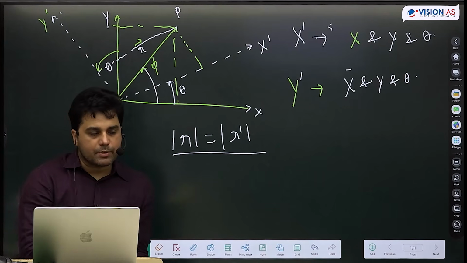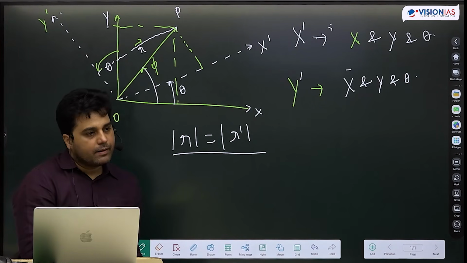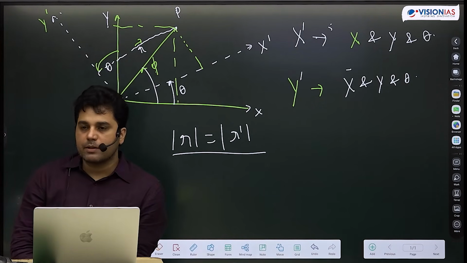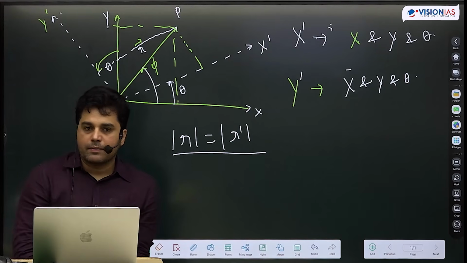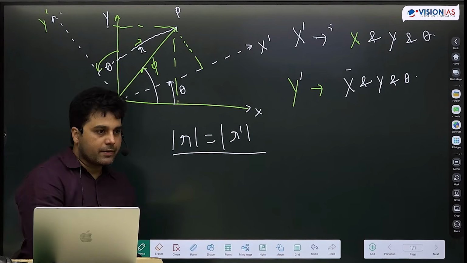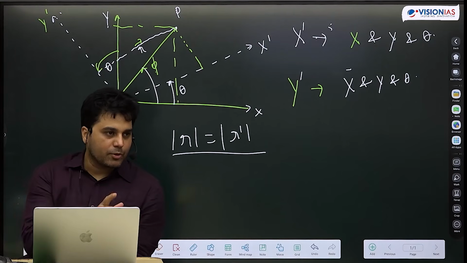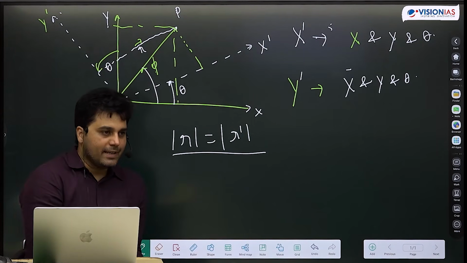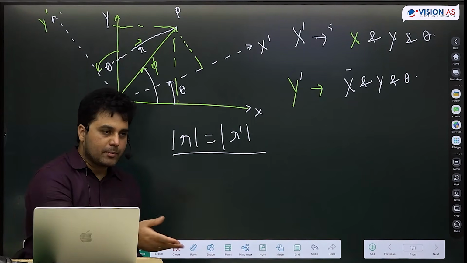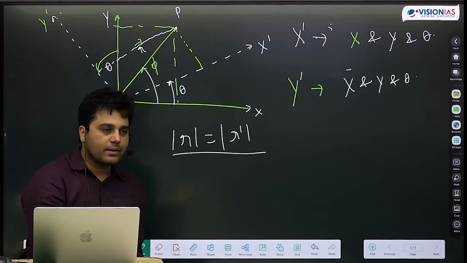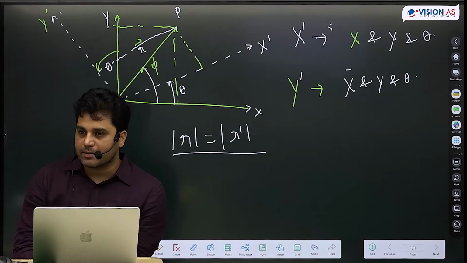You can use vector projection, that's perfectly fine. Use vector projection, whatever method you want to use. For projection you need dot product, and I have not even defined dot product. For projection we will need dot product, right? I have not defined dot product, but you already know dot product, so you can use it. I just want you to find out the relationship.